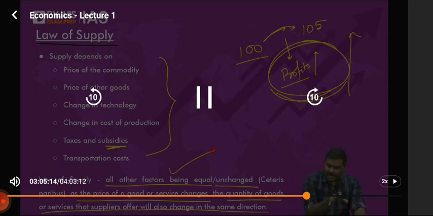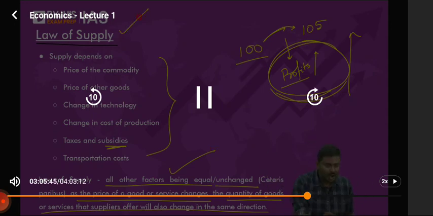Law of supply states that if nothing else changes in the market, taxes don't change, labor cost does not change, raw material cost does not change, price of substitutes also does not change, nothing changes, and only the price at which you are selling goes up, then in order to earn more and more profits, you will increase the supply. That is the law of supply.